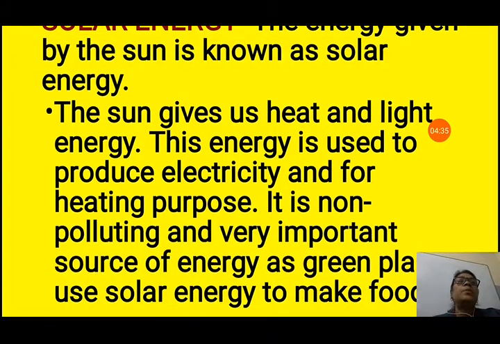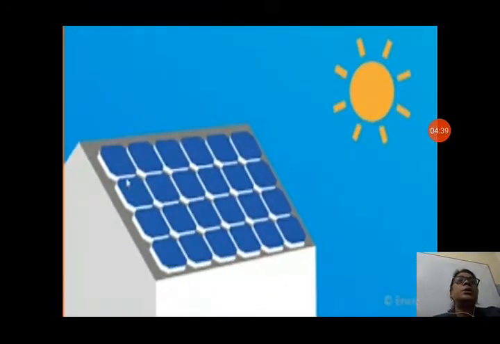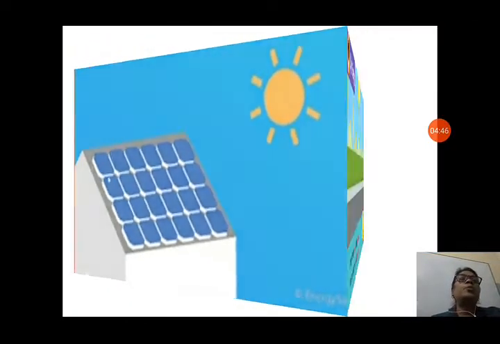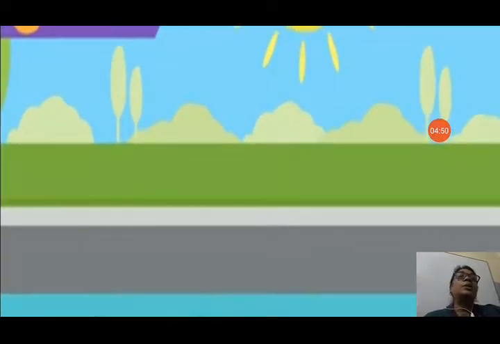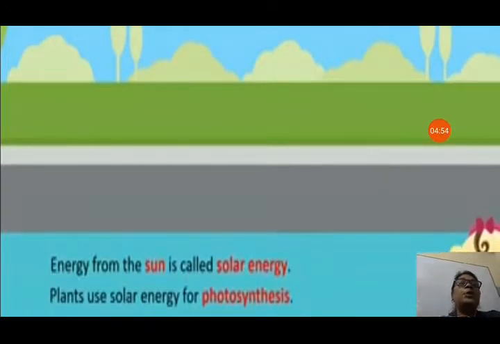Now next we will see the different uses. Now you can see how the solar panels are placed in the sunlight, and after that we can use these solar panels for producing electricity, for light and many other purposes. So you can see light energy from the sun. Energy from the sun is called solar energy. Plants use solar energy for photosynthesis. They prepare food in photosynthesis.